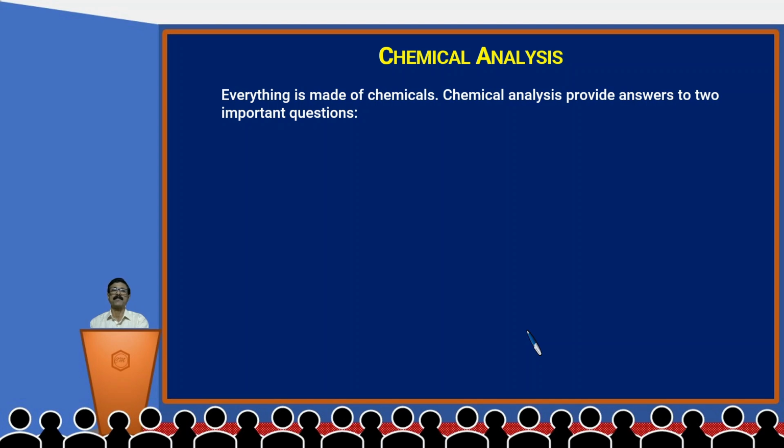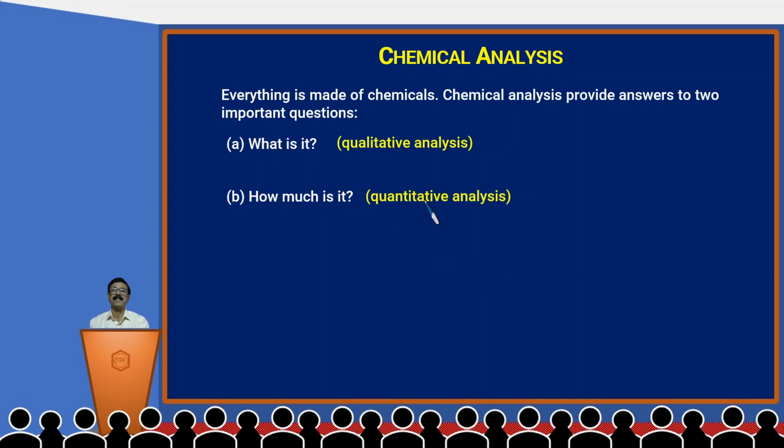Everything is made of chemicals. Chemical analysis provides answers to two important questions. One, what is it? That is qualitative analysis. Second one, how much is it? That is quantitative analysis.